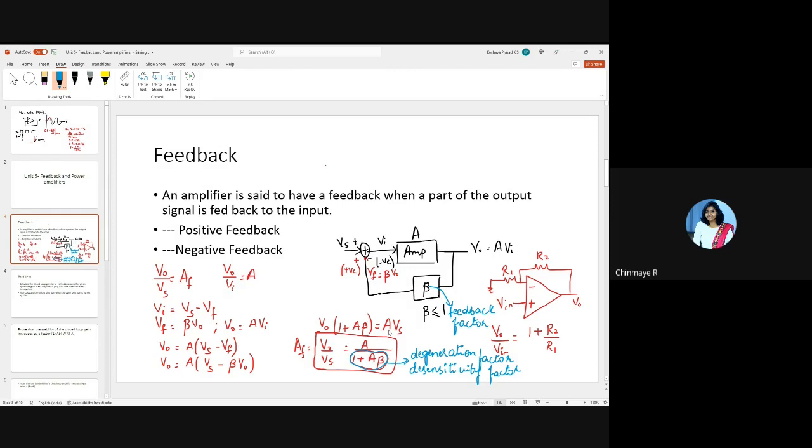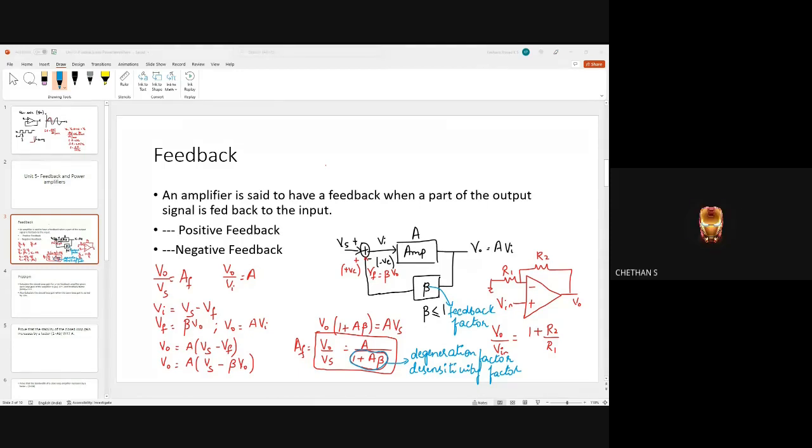There are many other good things of this negative feedback, right? Can you name a few? What are the advantages of the negative feedback? You should have studied this. Can you recall the advantages of the negative feedback?